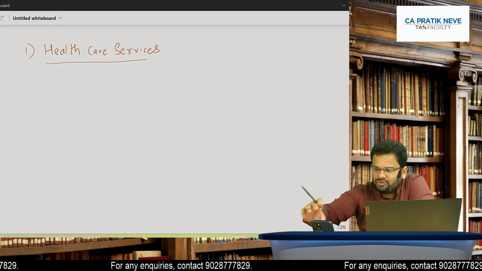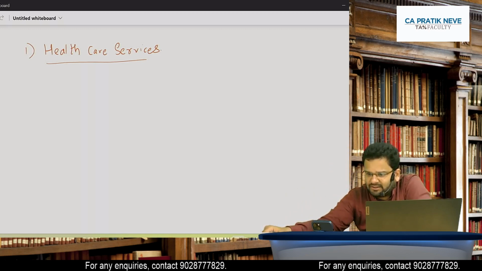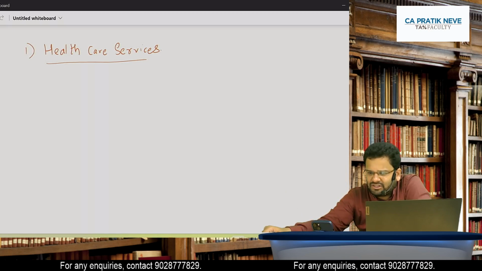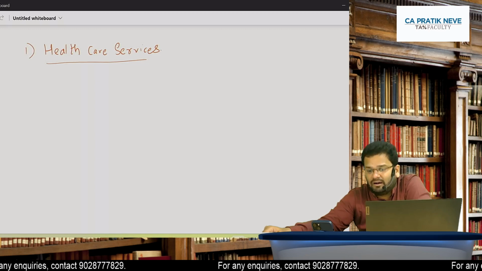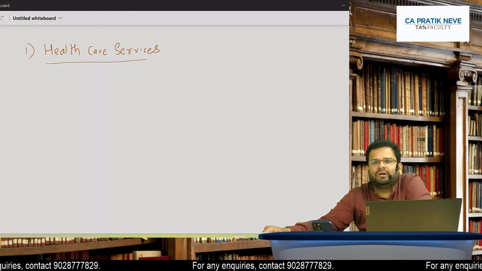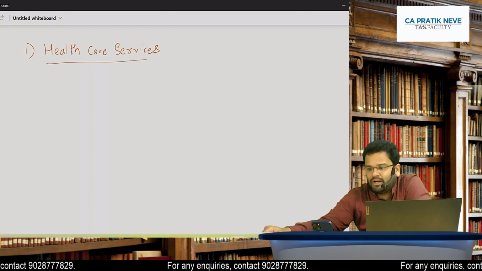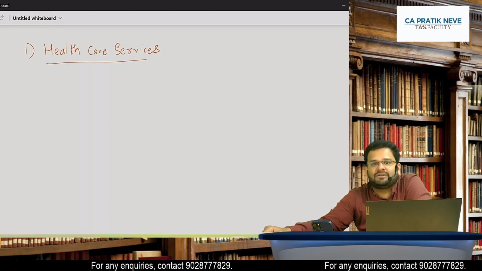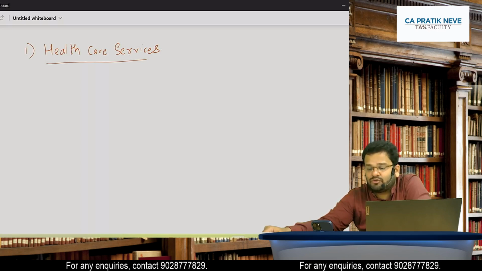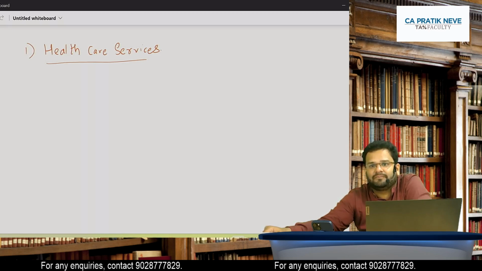So what Anuja is asking, while getting discharged we receive an invoice with tax. Is it really, Anuja? No, it won't be happening. You again check it. On doctor's consultation for sure there is no GST. If you have got invoice with GST, you send me. We will see what it is exactly.